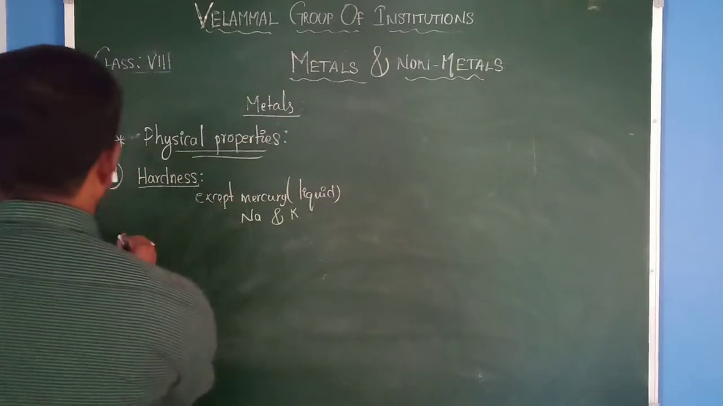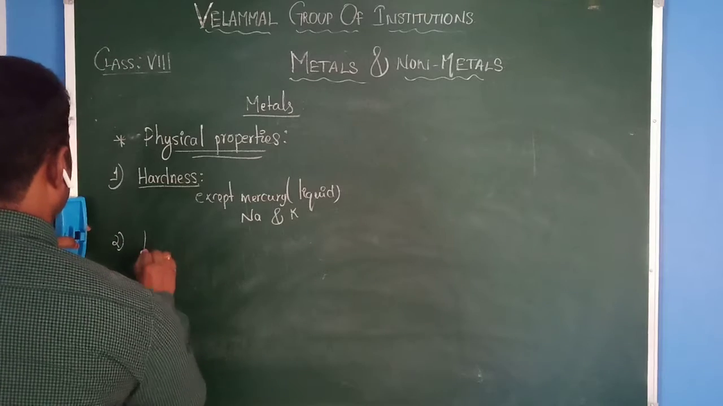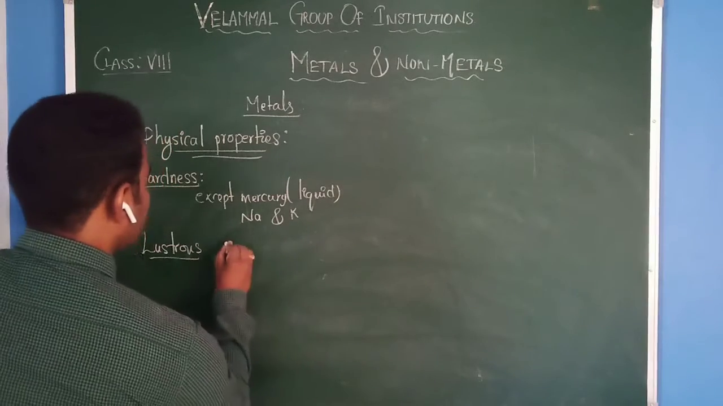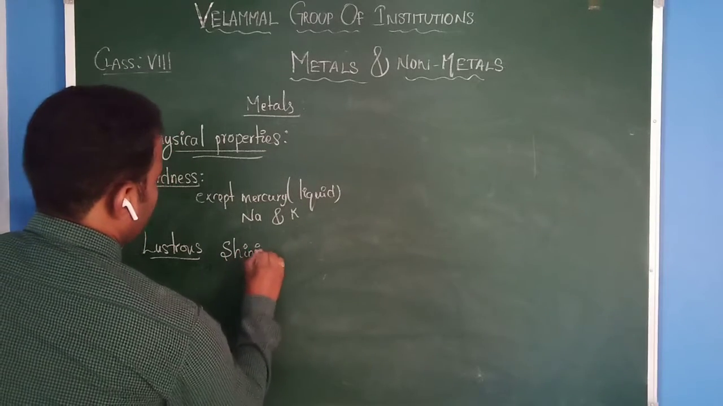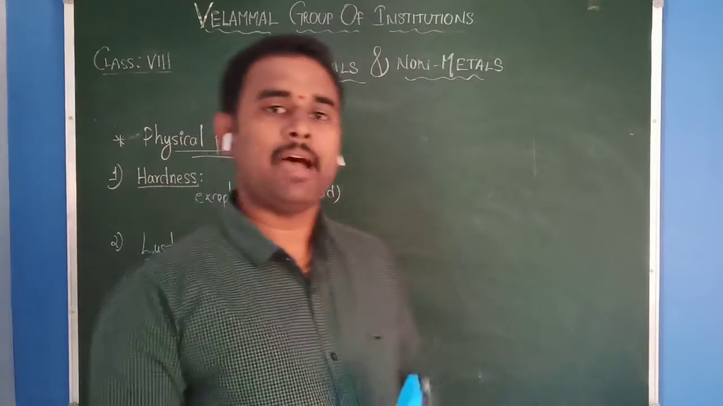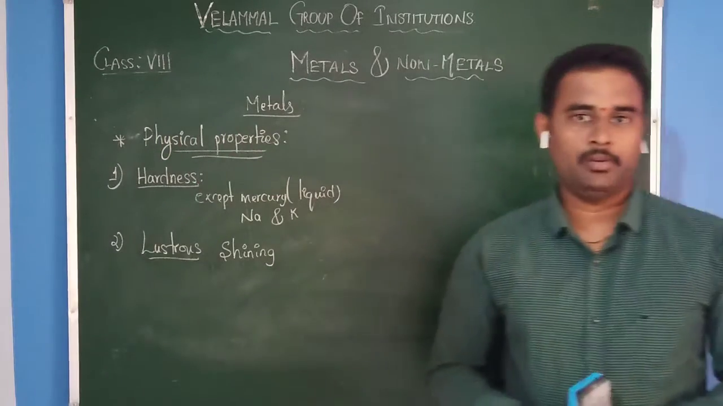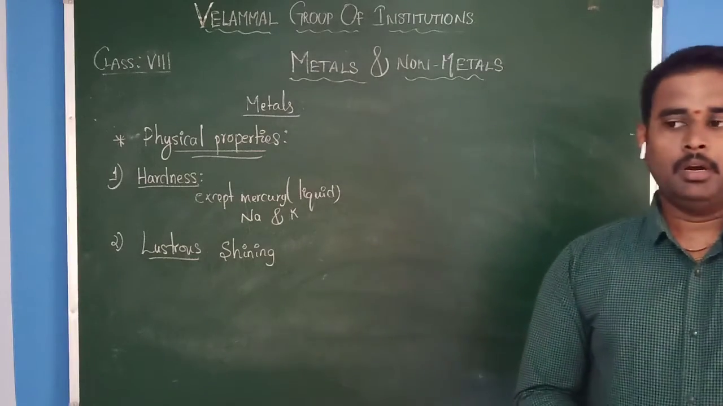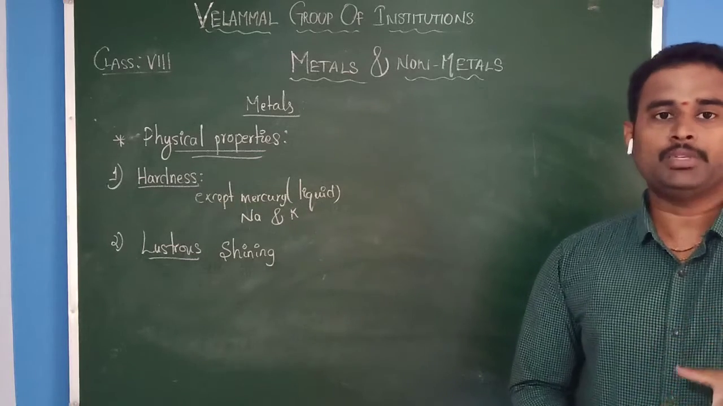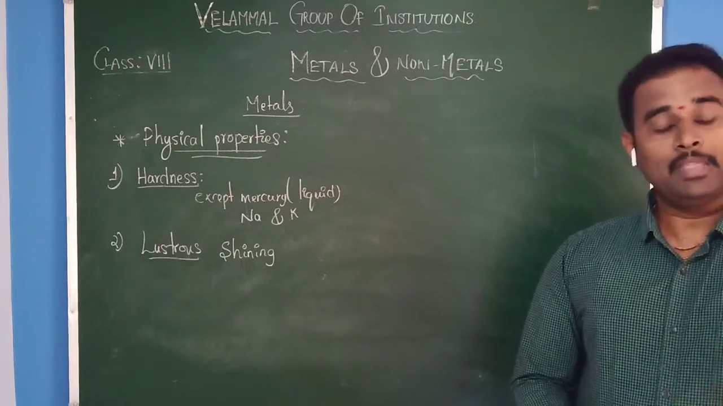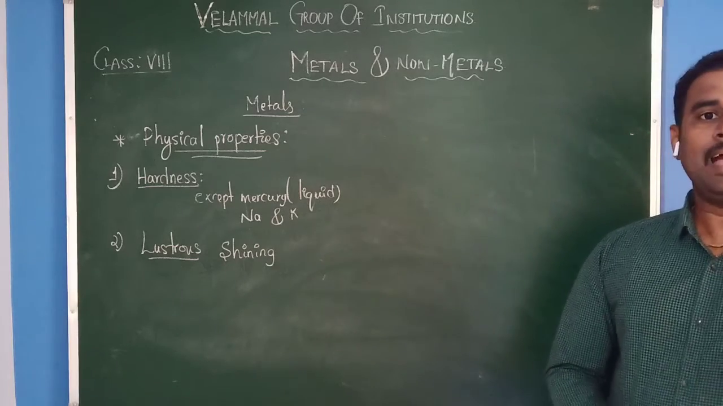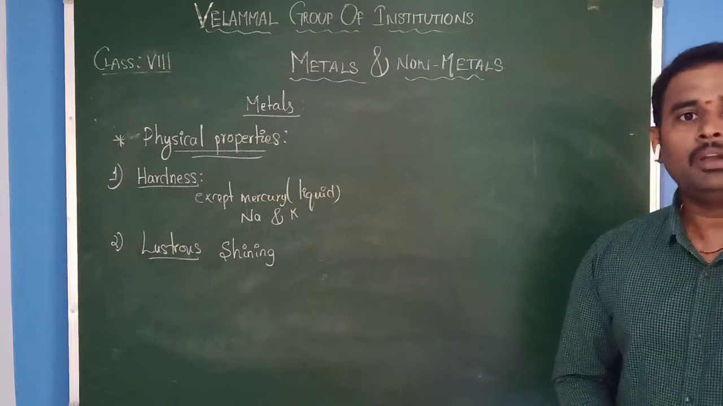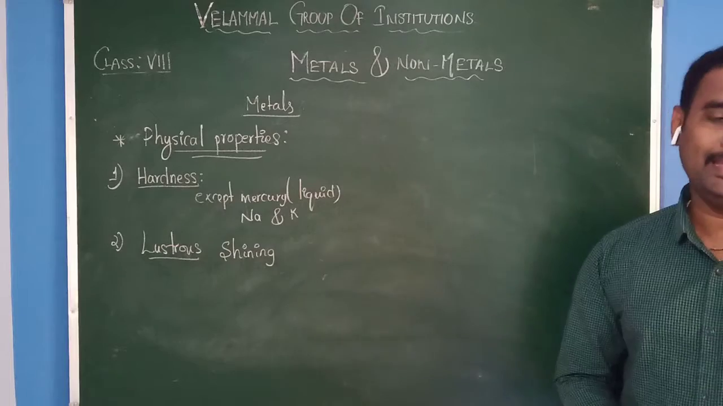The second property is lustrous. Lustrous is nothing but shining. Usually metals have the property of shining in nature. Most of the metals, like gold, silver, copper or some other metals, we are using widely because of having one property, that is shining. For example, in jewelry we mainly use silver and gold articles because they are more shining in nature.